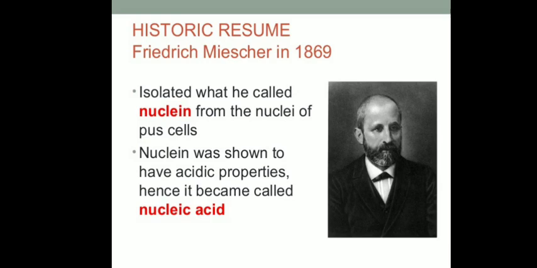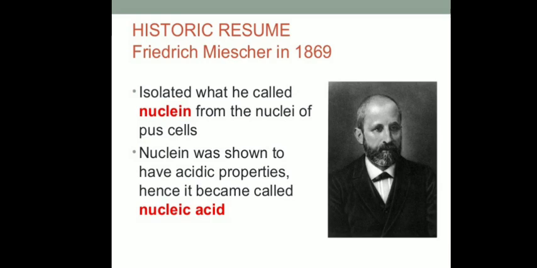As this material was isolated from the nuclei, he named it nuclein, and as this nuclein has acidic properties, it was given the name nucleic acid.